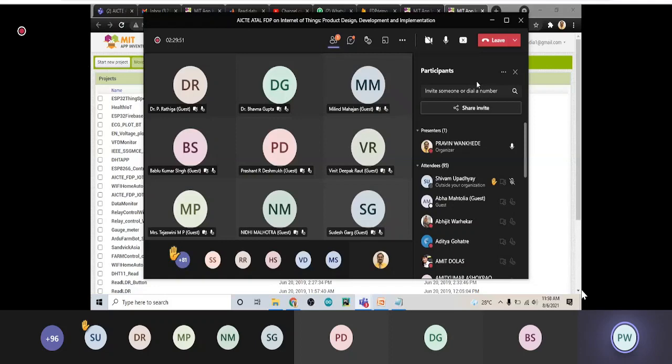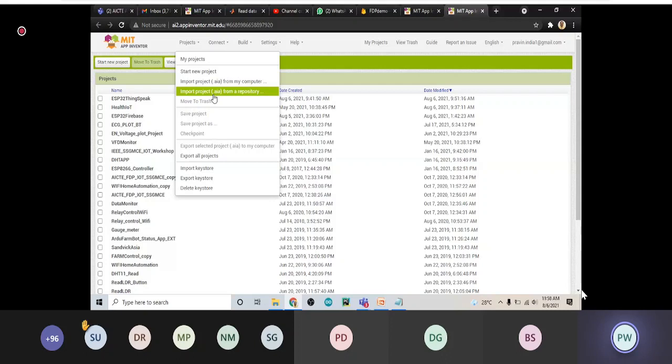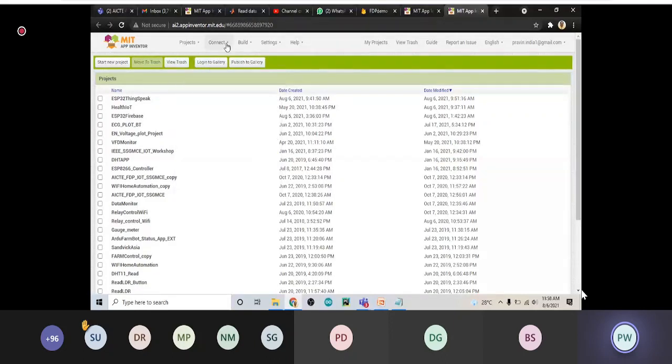Okay, so here we have the import from the computer, or you can import the .ai file from the repository. Then there are a few other buttons, like export all projects, and import keystore. Don't think about all these things now, you will learn them later on. And then there is a connect button. So what is actually this connect?